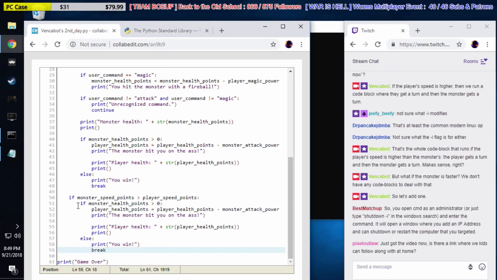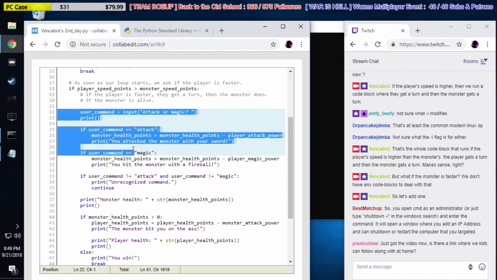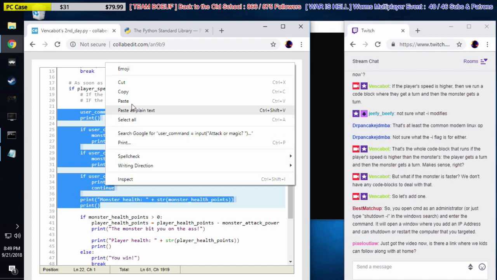Okay. It's already indented correctly. That's nice for us. And then the player gets his turn. So we're going to go up here. Where's the player's turn start at? Right here. They first get prompted for a command. And then we print off the monster's health. And there's the entire player's turn.